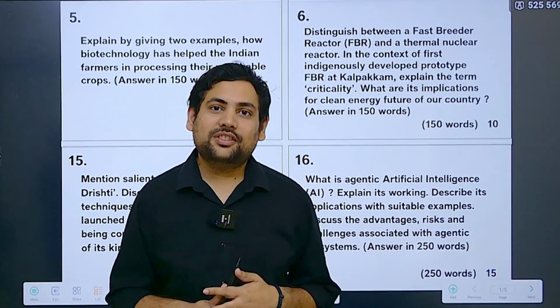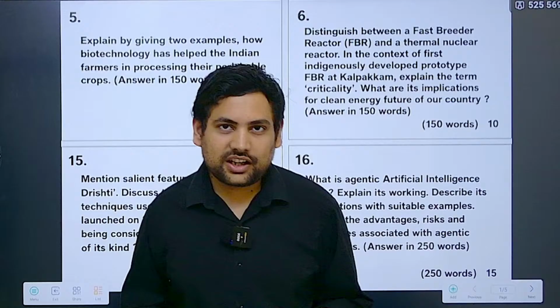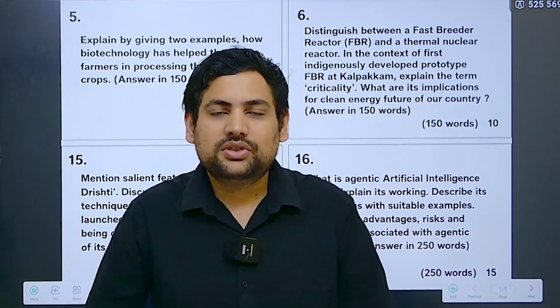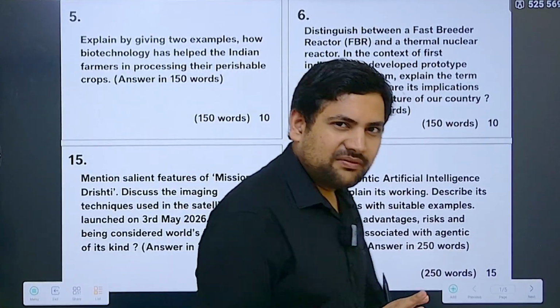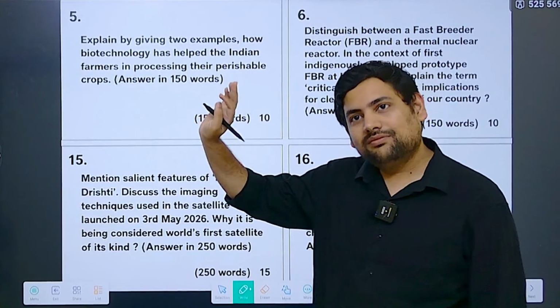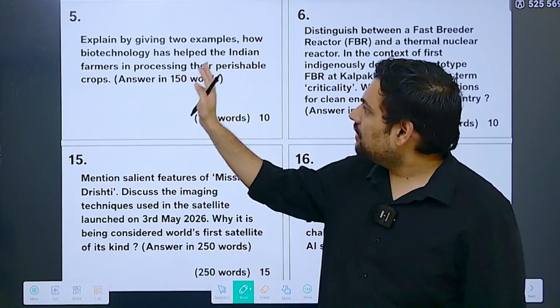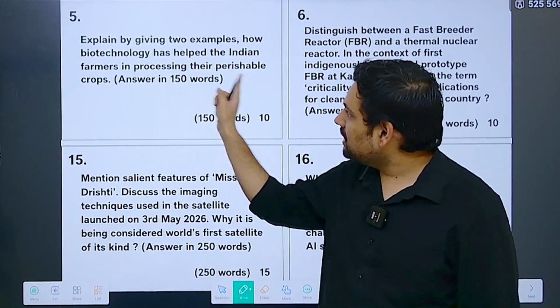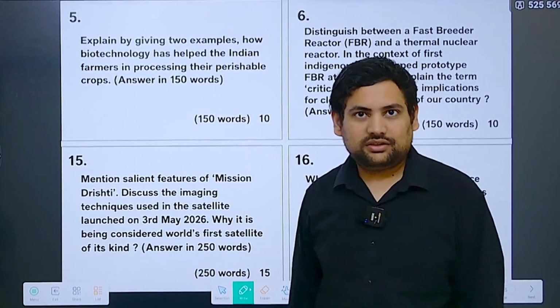So we are in this discussion to see our science and tech 4 questions that have come from the science and tech portion in GS3. So these were the 4 questions that came. Now in these, if you see this first question, which was a little absurd in the way that it is asking, how is biotechnology being used by farmers in processing their perishable crops. So Indian farmers are using it, that is the claim.